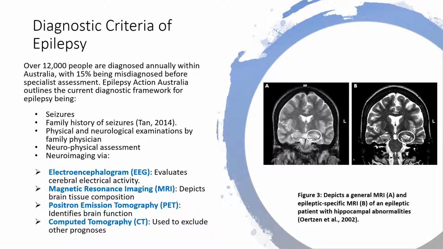Abnormal EEG readings of minute electrical impulses are indicative of both epilepsy and seizures, whereas PET scans differentiate the cerebral areas responsible for the seizures. According to a Tan study in 2014, CT scans are routinely executed to rule out potential presence of tumors, cysts, and cerebral bleeding, as these can also cause unprovoked seizures unrelated to epilepsy.